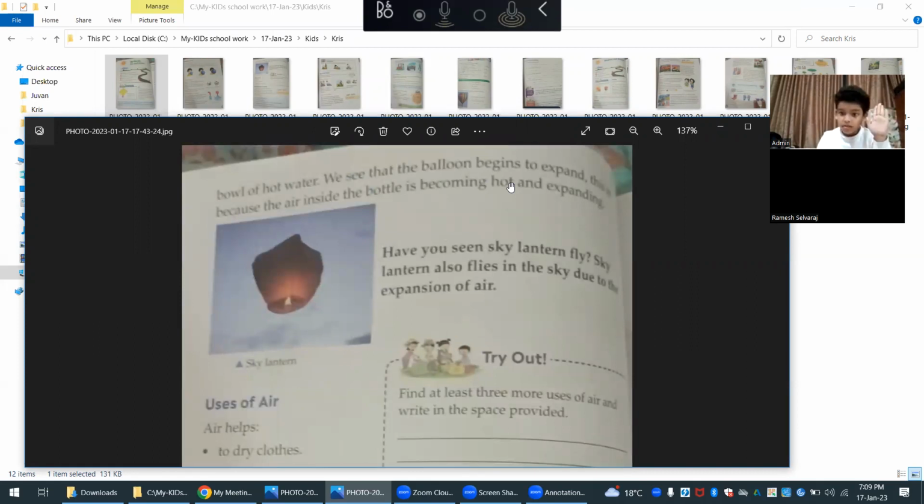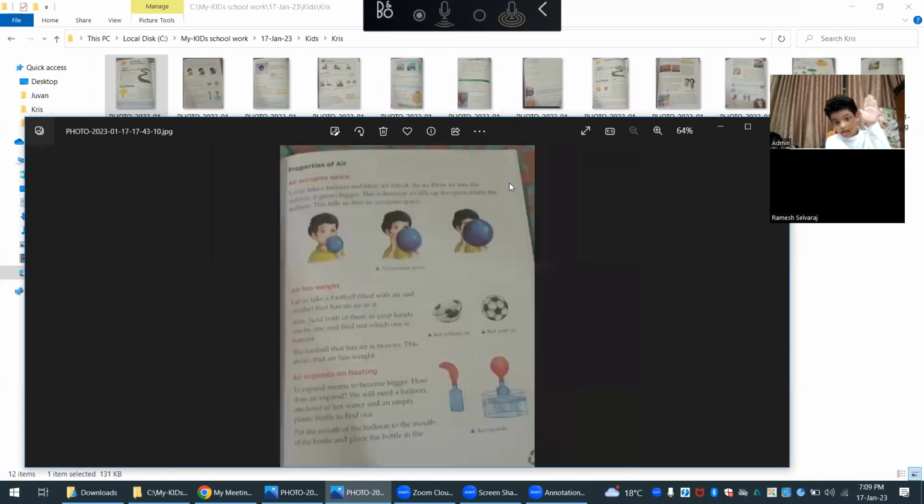We see that the balloon begins to expand. This is because the air inside the bottle is becoming hot and expanding. Have you ever seen a sky lantern fly? A sky lantern also flies in the sky due to the expansion of air. Now you read it like how I read.